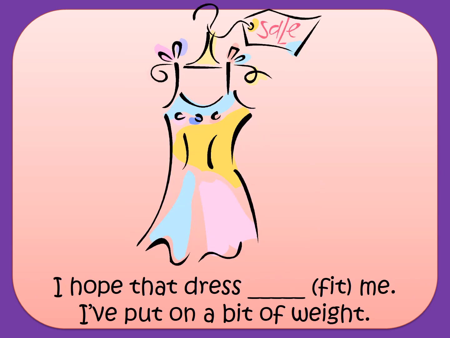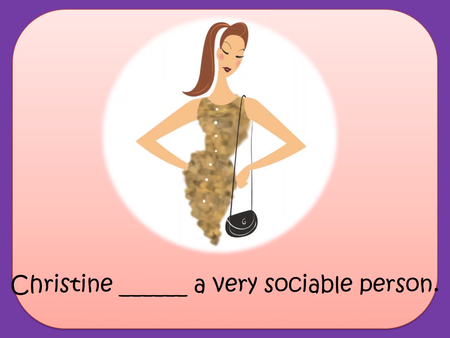I hope that dress fits me. I have put on a bit of weight, so I hope that dress fits me. So it's not an action, it's a state. Christine, a very sociable person. Of course, I'll say Christine, verb to be, is a very sociable person.